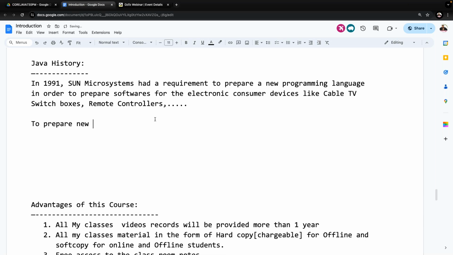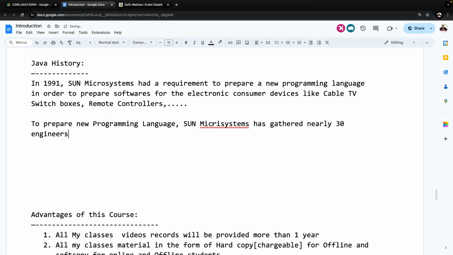To prepare a new programming language, Sun Microsystems gathered nearly 30 engineers as a team led by James Gosling. You know this name already, right? It is a very famous name outside.